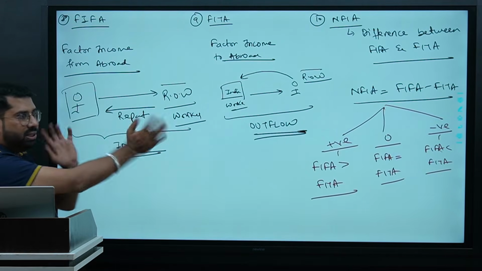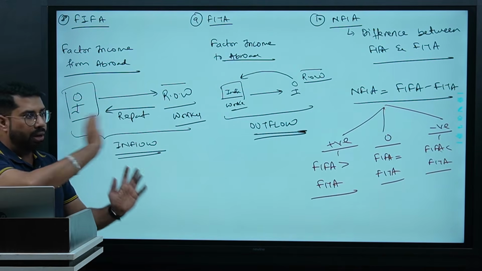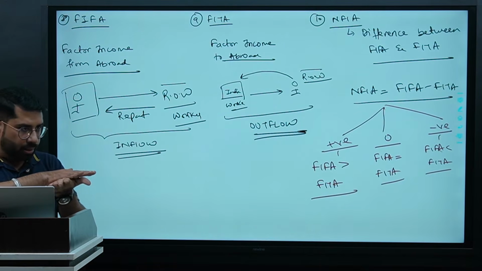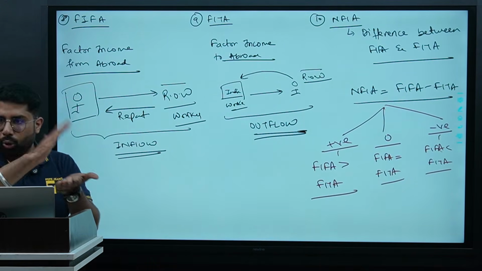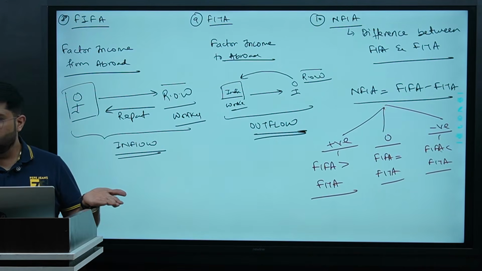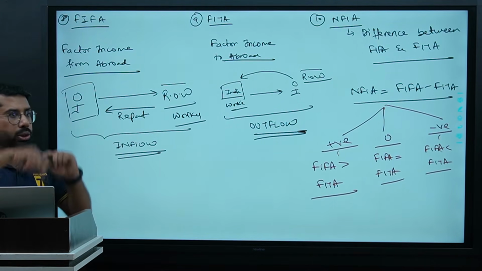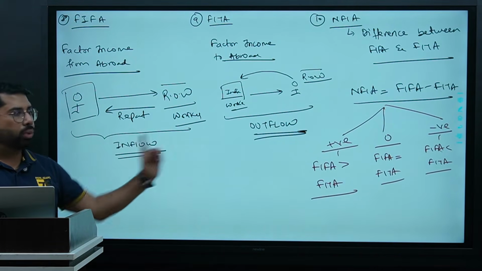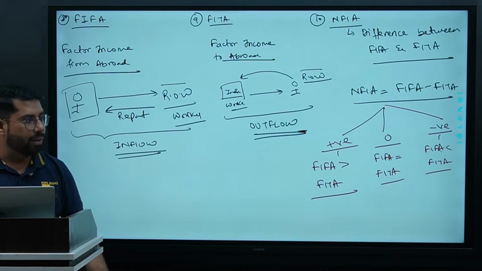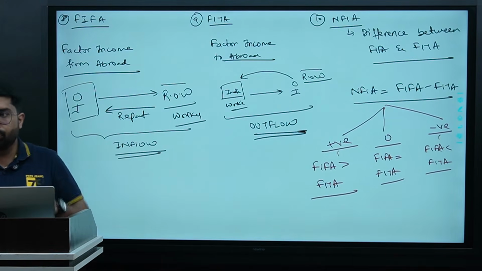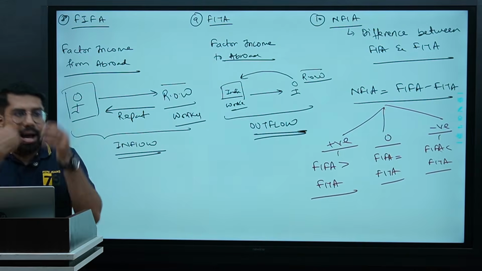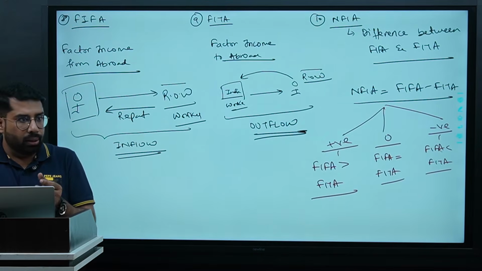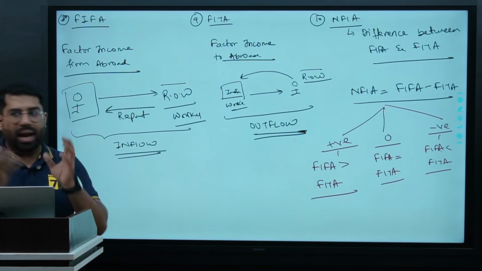I record FIFA separately and theta separately. Means FIFA is inflow, I will add it. Theta is outflow, I will subtract it. So these are two entries. I can do this, or simply, what will I do? I will take the net effect of these two transactions and simply add NFIA. If I have to calculate national product, I will take DP, add NFIA to it, and I will get my NP.